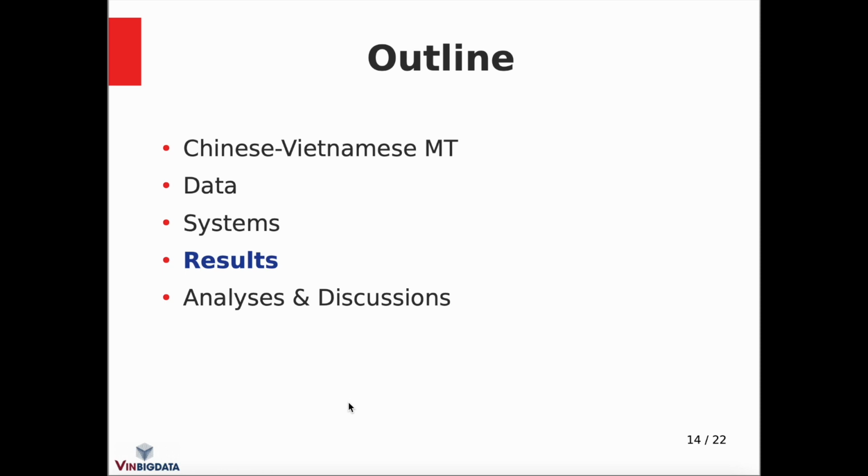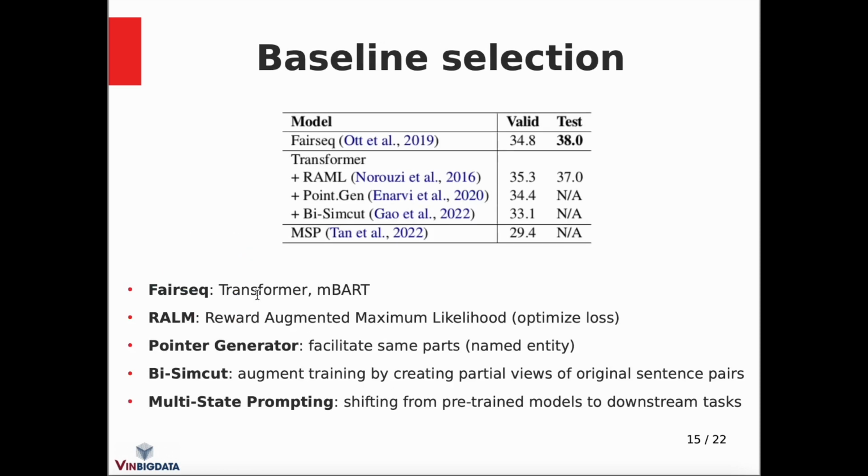We will now present the results. In order to build a strong baseline, we first reviewed and conducted experiments to compare with several recent methods. For instance, methods that focus on optimizing loss, named entities, and different ways to use pre-trained models. Due to time limitations, some results are not yet completed. However, we can observe that the FAIRSEQ model is more powerful and we chose it for our baseline.